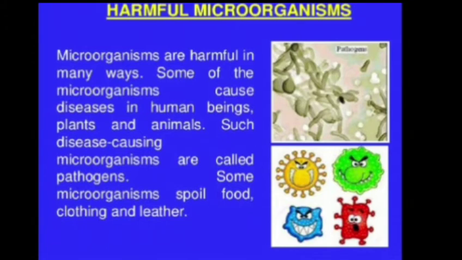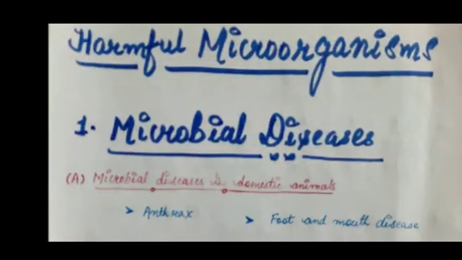First of all, we'll discuss the microbial diseases that are caused in our domestic animals. In domestic animals, the diseases can be caused by a virus, a bacteria, or a fungus. And what are those diseases? Mainly two diseases we'll discuss, that is anthrax and foot and mouth disease. These two diseases are very fatal for our domestic animals.